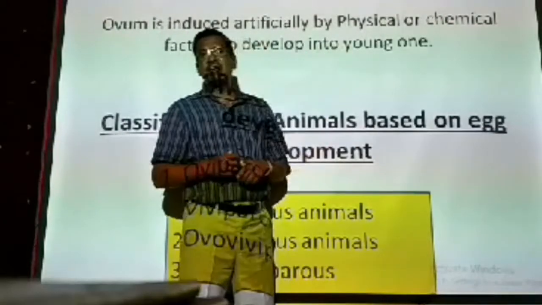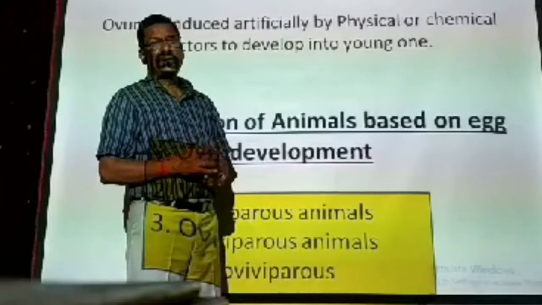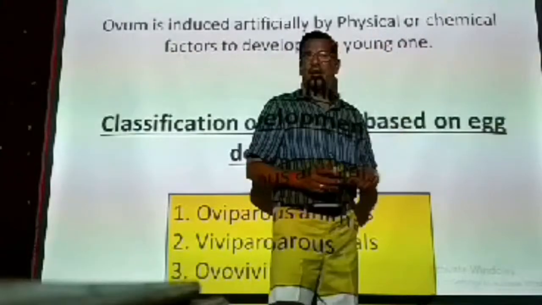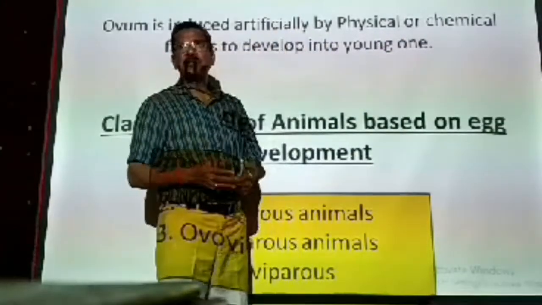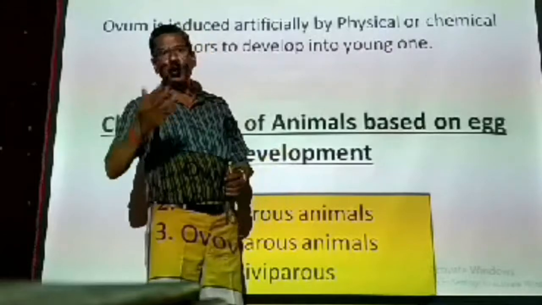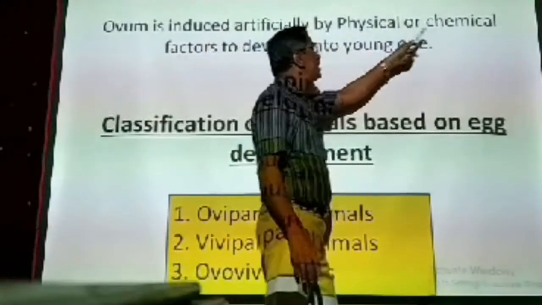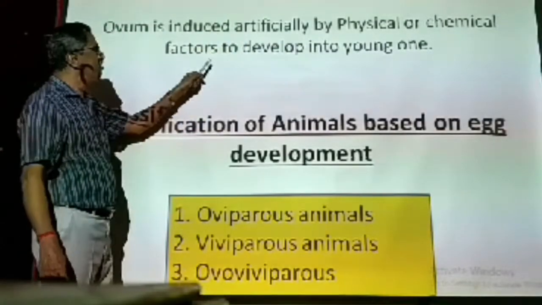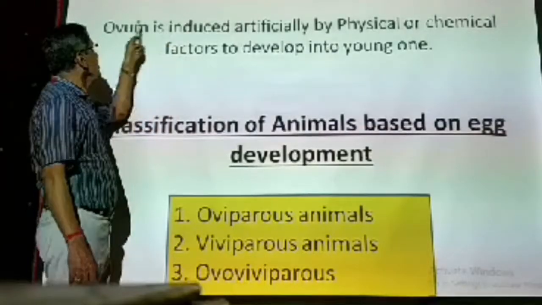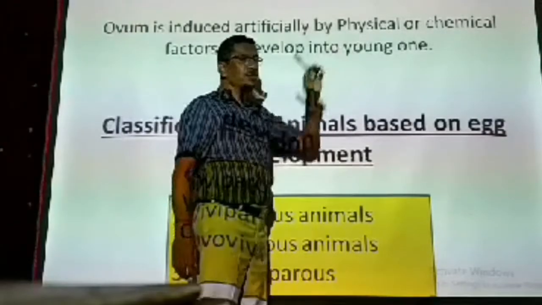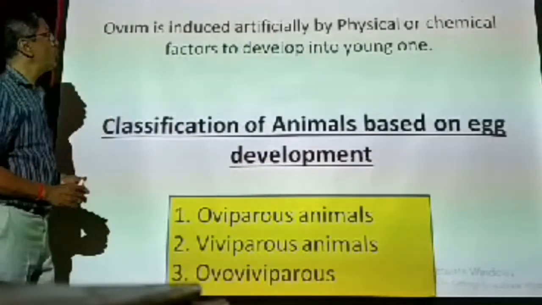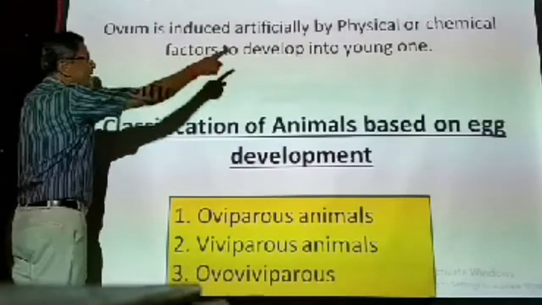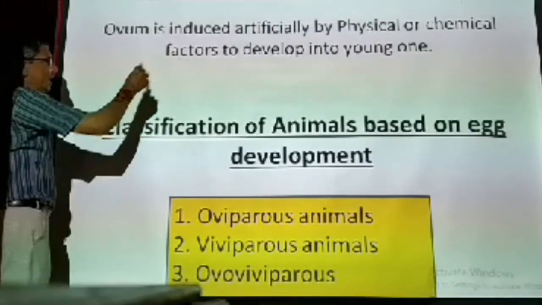Now we'll take what are the physical factors. Temperature is a physical factor. Light is a physical factor. These are all the surrounding factors, physical factors. Chemical factors: any chemical substance present in the surrounding, present in the air or present in the water or anything, the chemical substances present in the surrounding will be called chemical factors. So the physical and chemical factors are used to induce this ovum to develop into the young one. This is man-made, so we are calling it artificial parthenogenesis. A sperm is not at all involved. Ovum is directly induced to develop into young one.